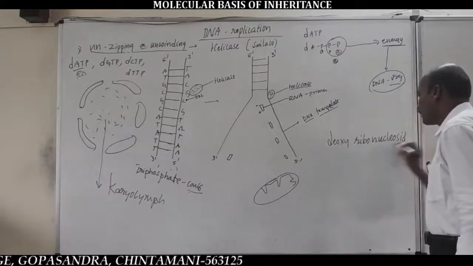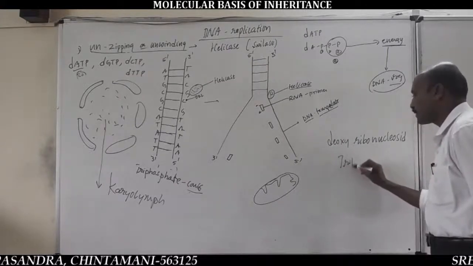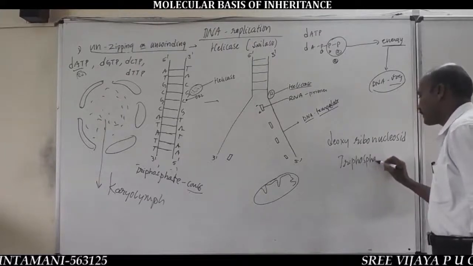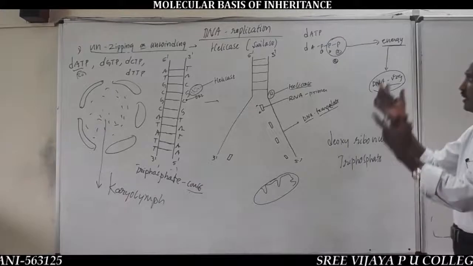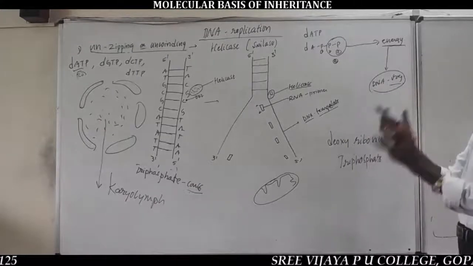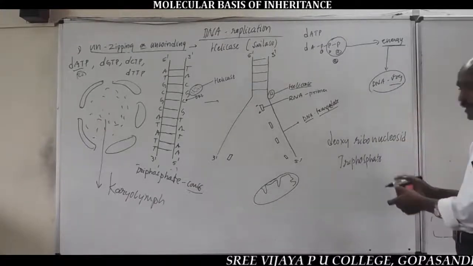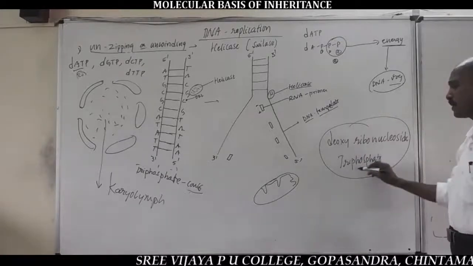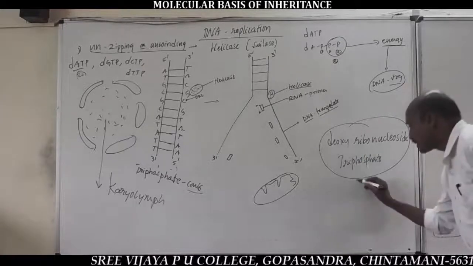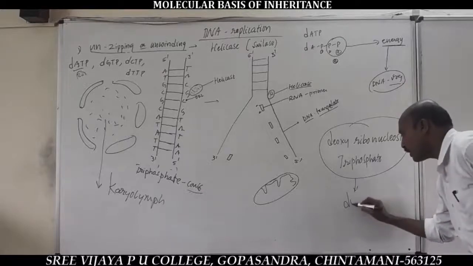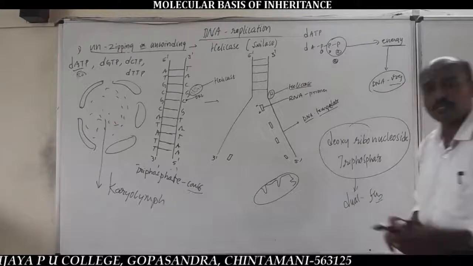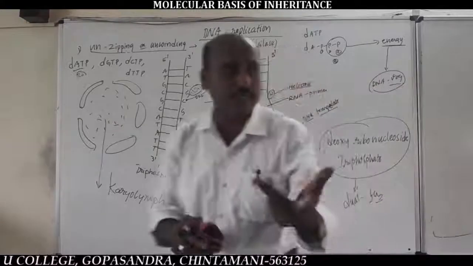Deoxyribonucleoside triphosphates, nothing but dATP, dGTP, dCTP, dTTP, commonly called deoxyribonucleoside triphosphates, serve dual purposes, which means they perform two functions.